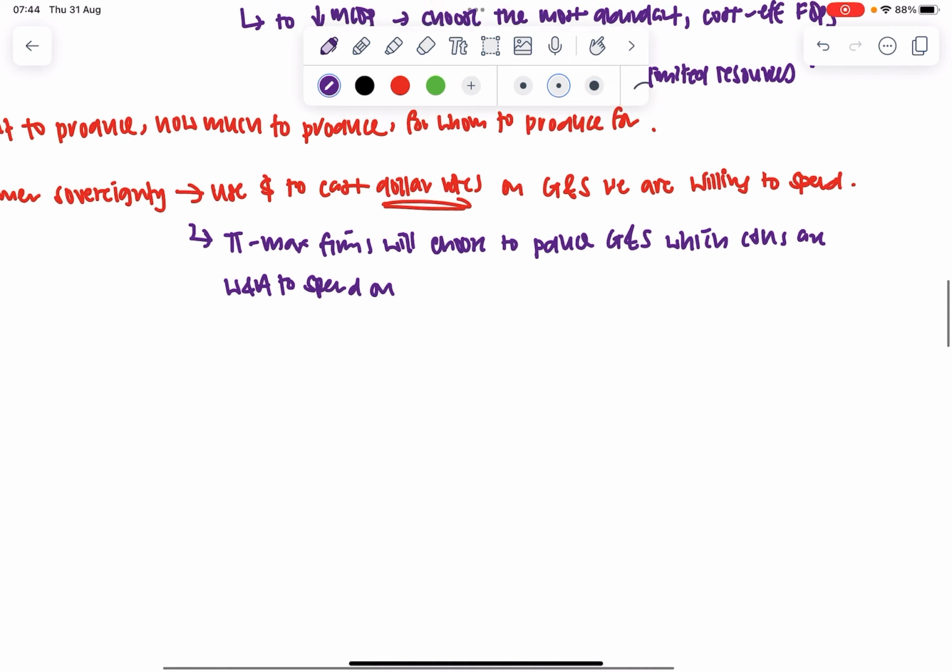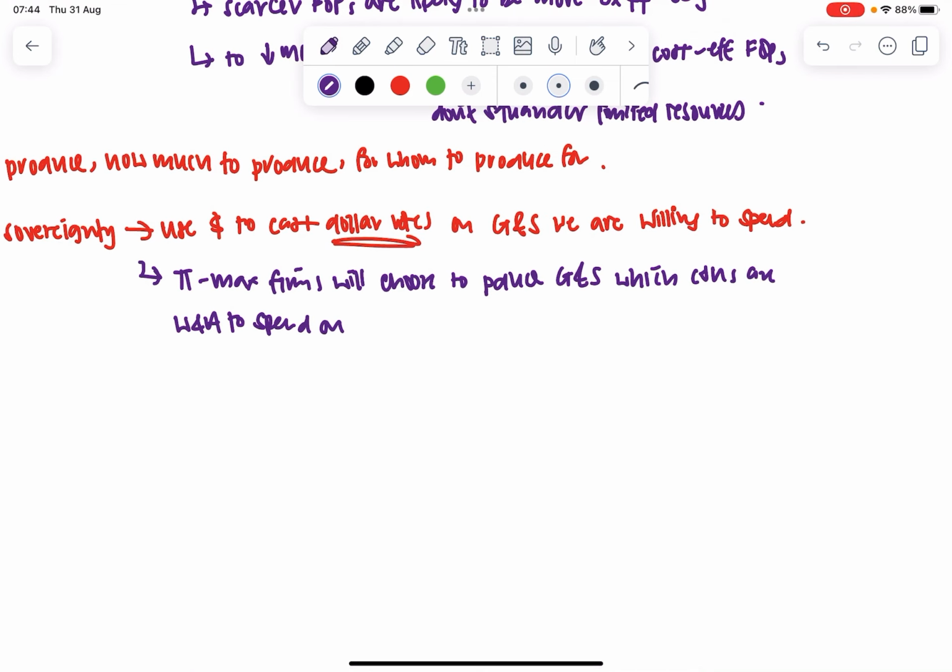And when will firms do this? So long as the price consumers are willing and able to pay is greater or equal to the marginal cost of production, they will earn money from it. So long as the price is greater or equal to the marginal cost of production, firms will produce it to maximize their profits, and this helps to determine what goods and services are produced.